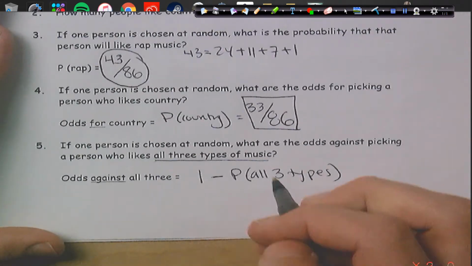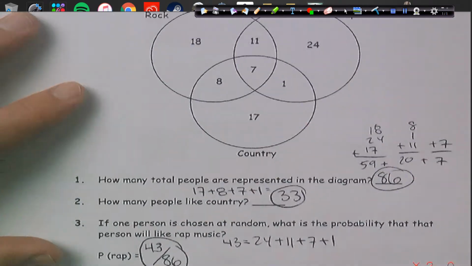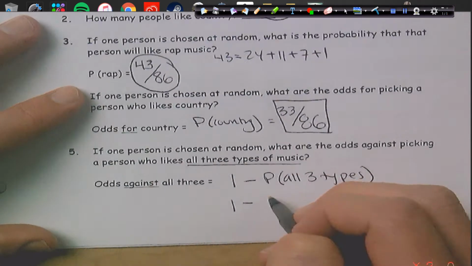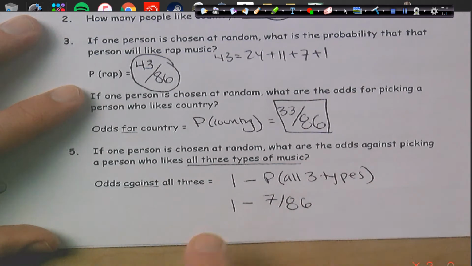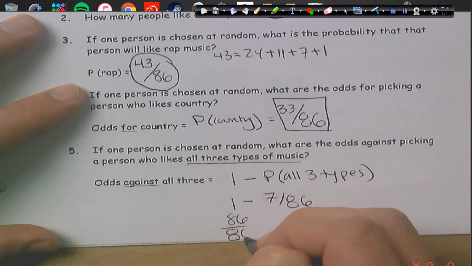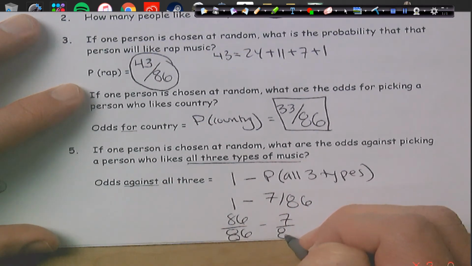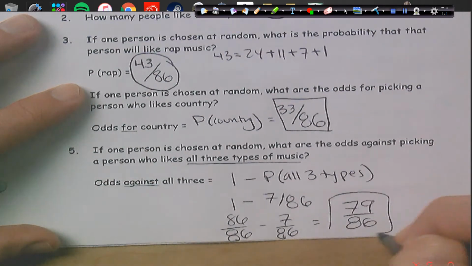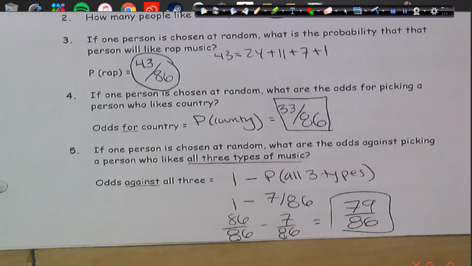That probability would be right here in the middle, 7. So 7 out of 86. Now we can rewrite 1 as 86 over 86, and then we can subtract, and we'll end up with 79 out of 86. So 79 out of 86 people do not like all 3, because that would be the odds against it.